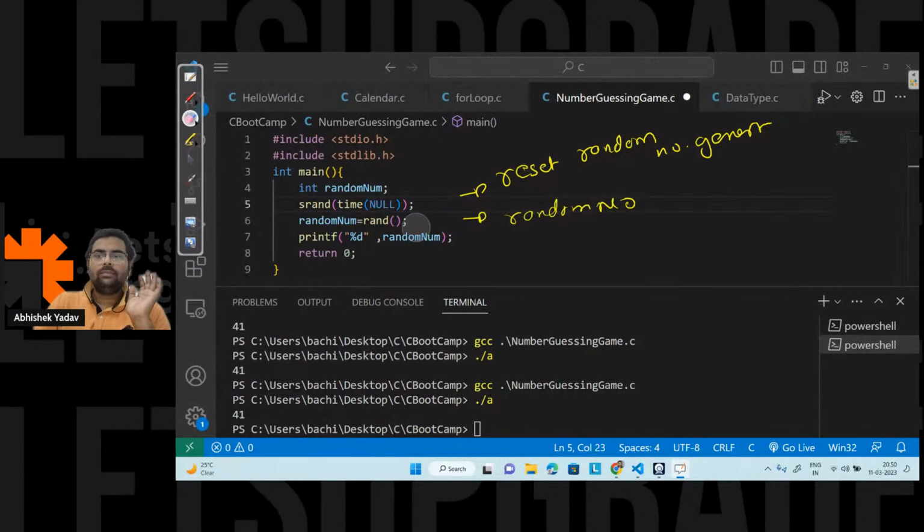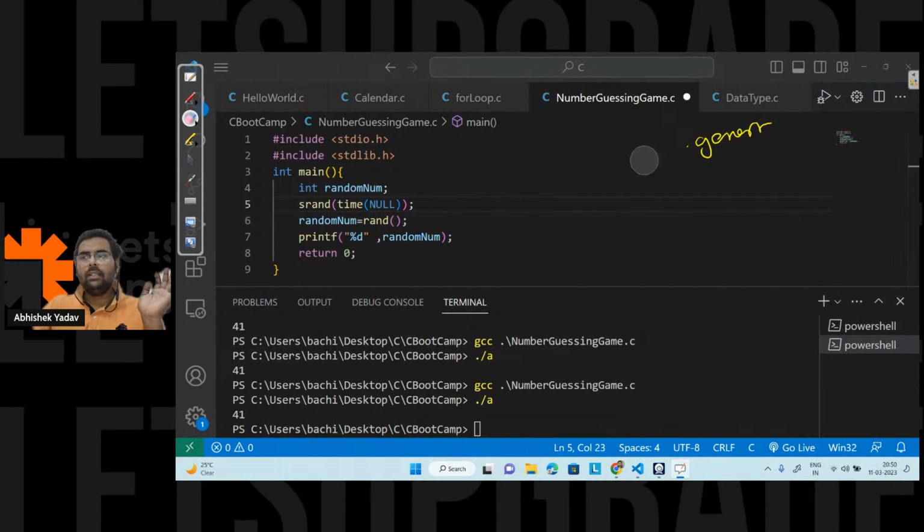So here, you have to read in detail what happens behind the scenes. You can google that part, how srand works behind the scenes. Okay, you will get a clear understanding. After that, what will happen? Let's print the number again, right? Let's see what output I will get now.